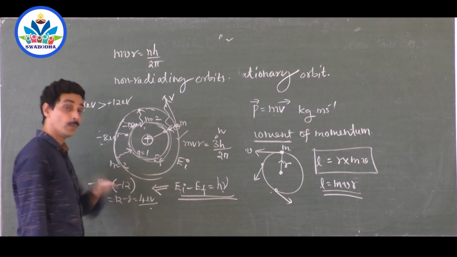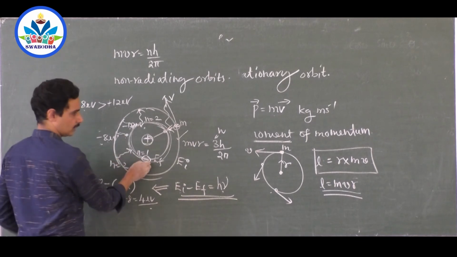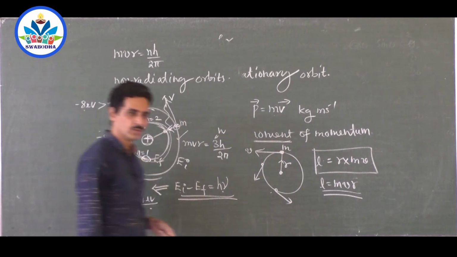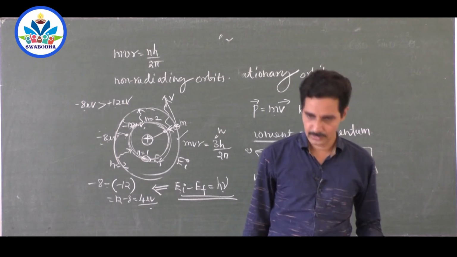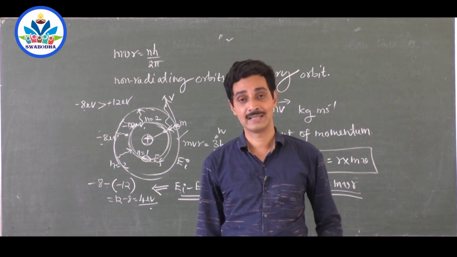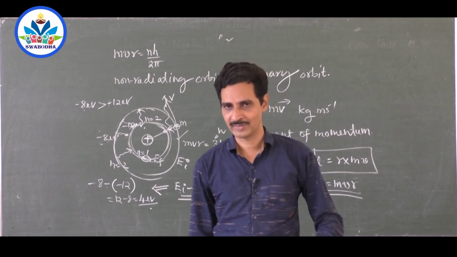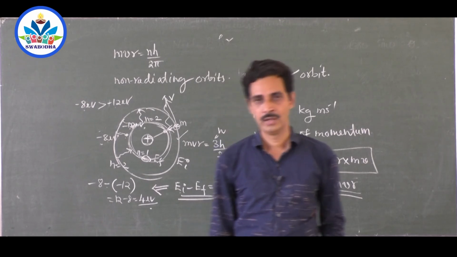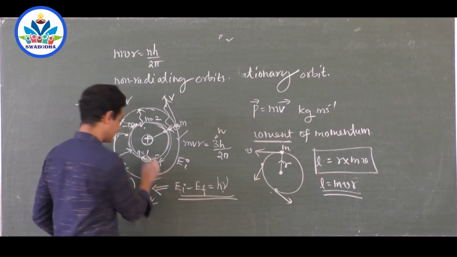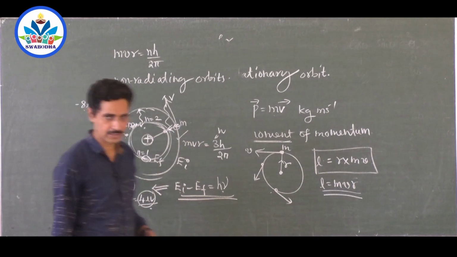Here it continues. While absorbing, suppose an electron is found here. Its energy is how much? Minus 12 electron volt, which is more bound. This is less bound, minus 8 electron volt. You call this electron: do you want to go to the second energy level? Yes, sir, I want to go to the next energy level. Do you want energy for that? Yes, sir, I need energy. Please give me, says the electron. But you say, you are a little bit stingy. I don't give you 4 electron volt of energy. I will give you 3 electron volt of energy. Will you go? Electron says, go away, I don't want it, because if I want to go to the next stable energy level, next non-radiating orbit, it needs at least plus 4 electron volt of energy.